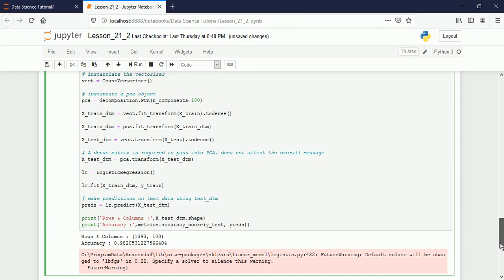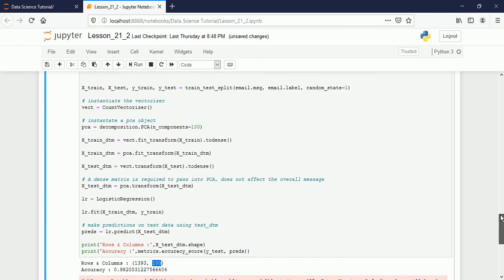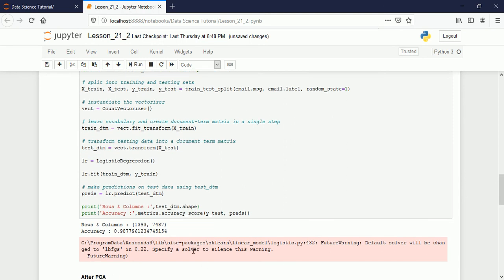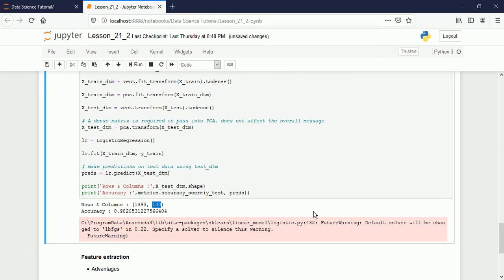See, still we have the same number of rows, 1393 rows, but the number of columns is 100. How many times is it reduced from this one? You count it. Here we have 7487 columns, but it is reduced to 100 columns.